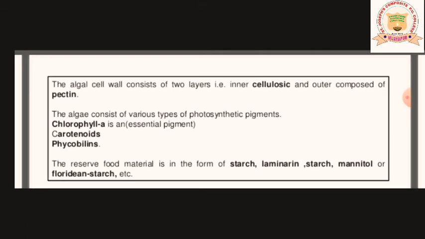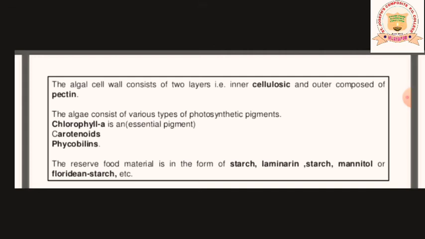Okay, then the algae consists of various types of photosynthetic pigment. As I said, the majority of the algae are green in color, and I said that they are autotrophs. What do you mean by autotrophs? Autotrophs are nothing but the plants which can prepare their own food. They are capable of preparing their own food with the help of a pigment called chlorophyll. This chlorophyll is present in the plastids which are present in the plants.